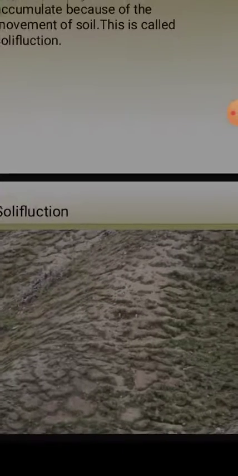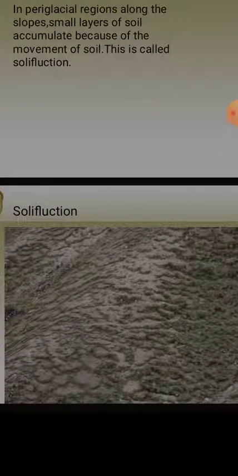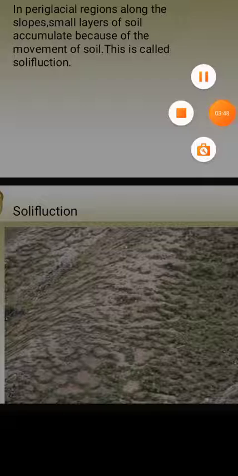This type of formation we can find in mountain areas after the melting of snow. Understood? So this is solifluction. You can see very clearly in this picture. This formation is there in paraglacial areas where we can find glaciers. Understood?